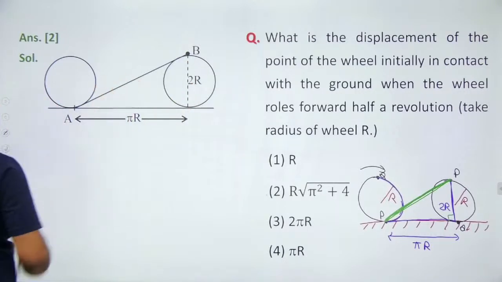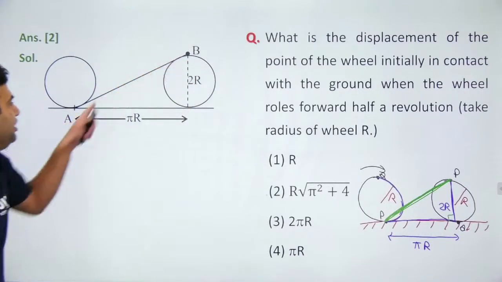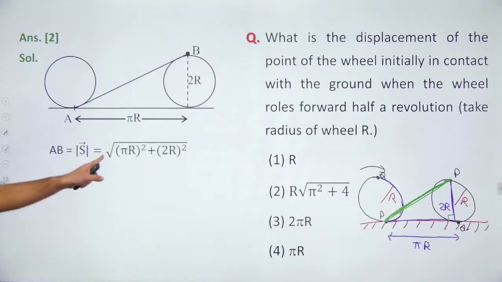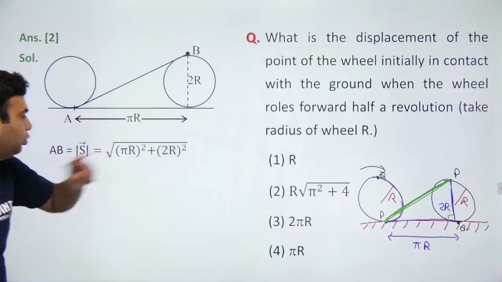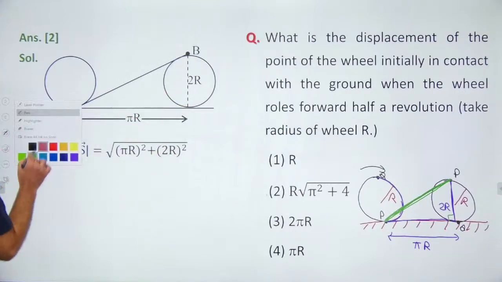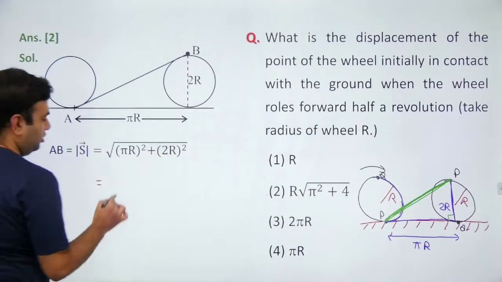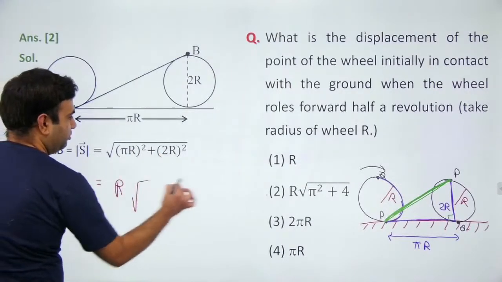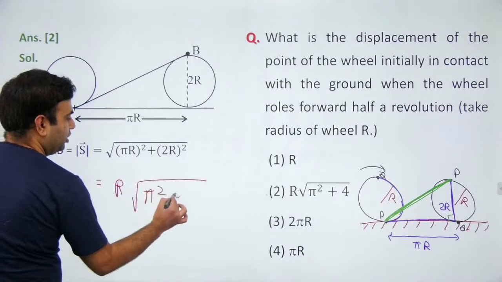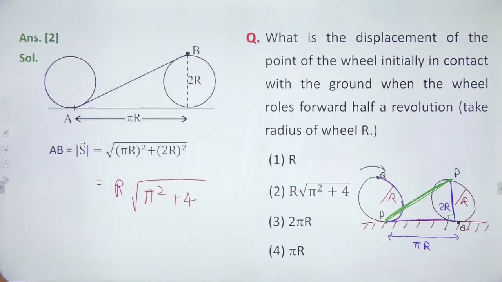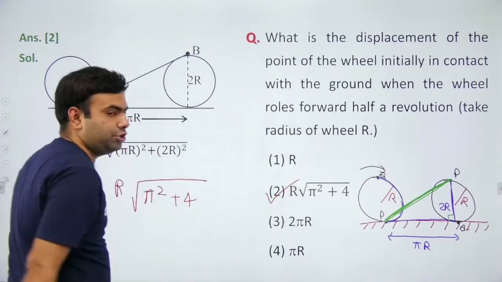So this displacement, this length AB, will be under root of (pi r) whole square plus (2r) whole square. Take r common outside and you will get r multiplied by root of pi square plus 4 as the displacement. So the answer is option 2.